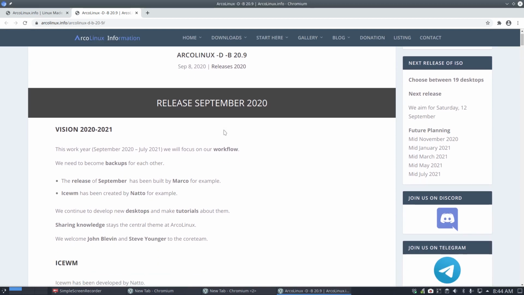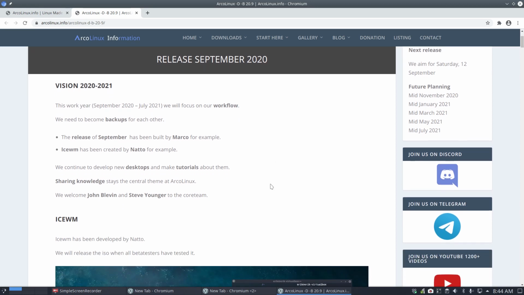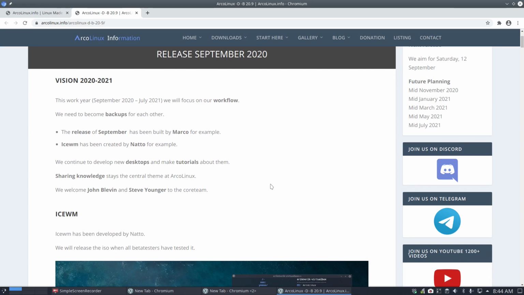Well, first things first, the release of September 2020. I'm going to focus on the workflow. I suppose it's understandable that people don't know that, but in the back end, in the back office, there's a lot going on, a lot of work, a lot of scripting, a lot of administrative work that's tedious, that's nothing to do with Linux or ArcoLinux or the fun and the passion we have for it, but it needs to be done, right? Otherwise you don't have an ISO.